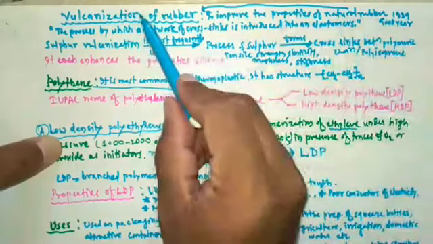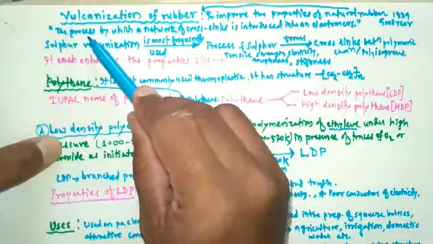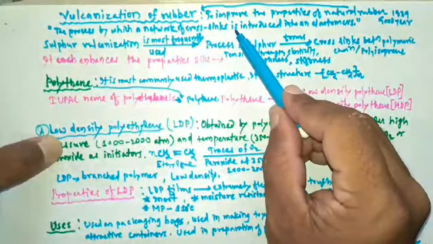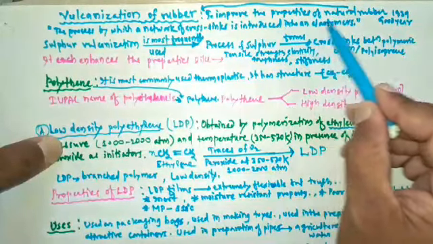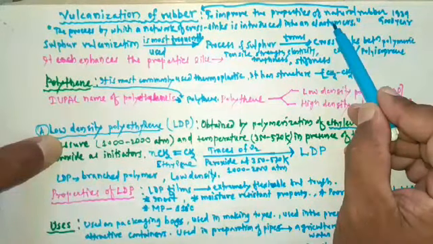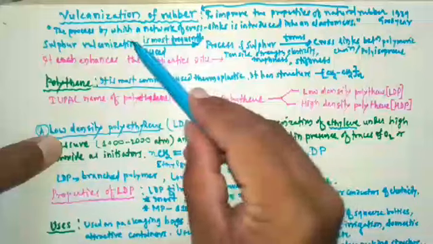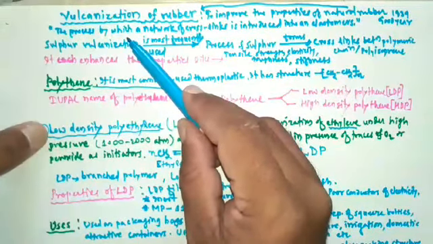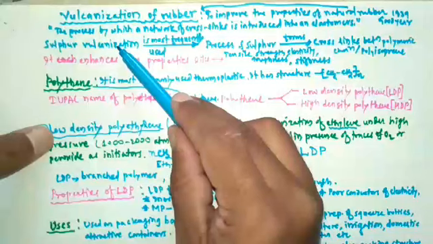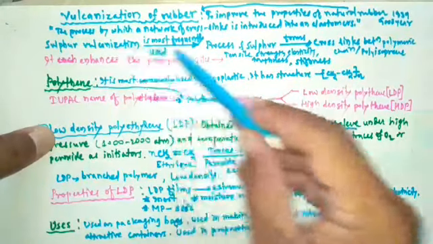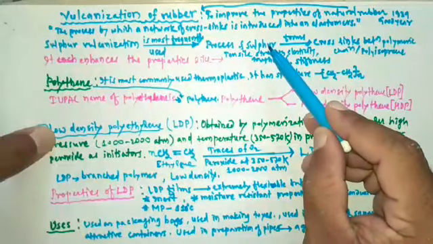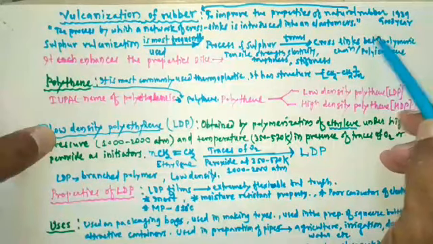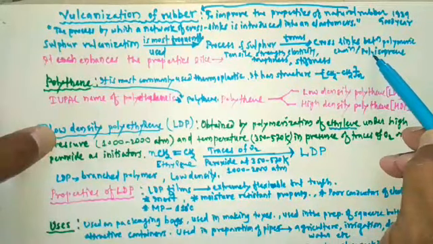Vulcanization of rubber is defined as the process by which a network of cross links is introduced into an elastomer, that is rubber. So this is the definition of vulcanization of rubber. Mostly sulfur vulcanization is carried out, and in this process sulfur forms cross links between polymeric chains of the polyisoprene structure.